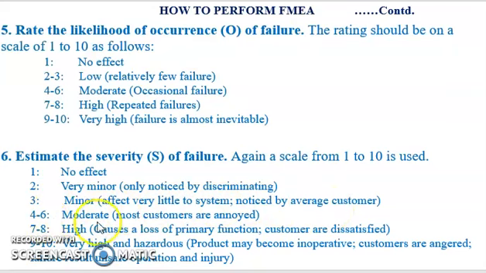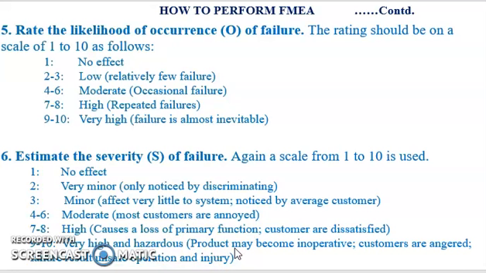Rating 4 to 6 will suggest moderate severity of the failure. In this case, most of the customers will be annoyed. 7 to 8 will represent high severity, and this will cause a loss of the primary function and customer dissatisfaction. 9 to 10 represents very high and hazardous failure. Here the product may become inoperative.